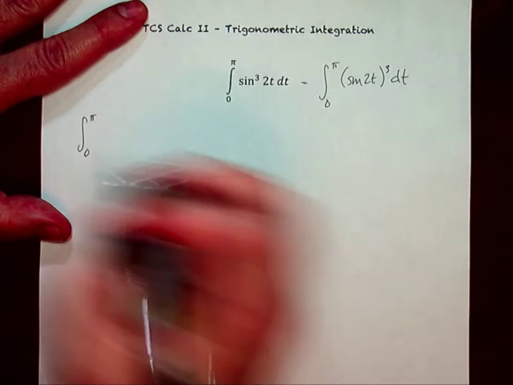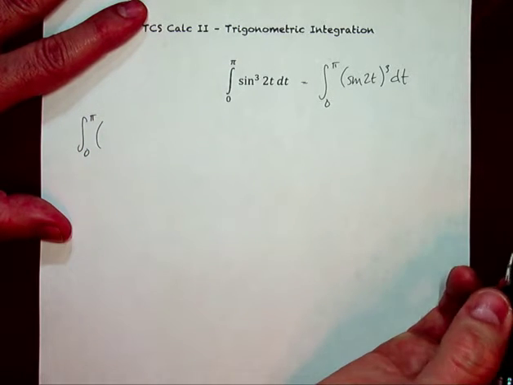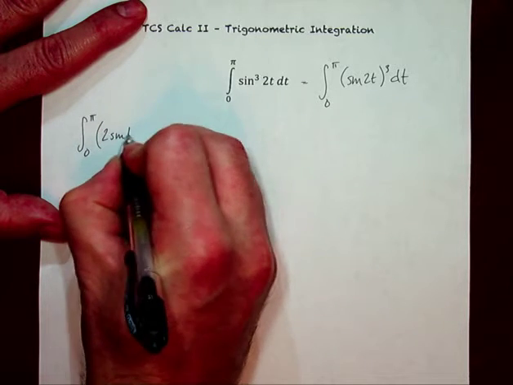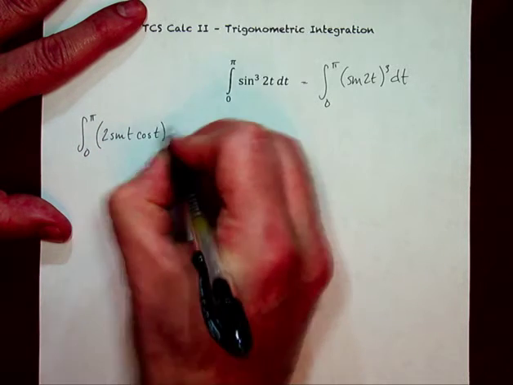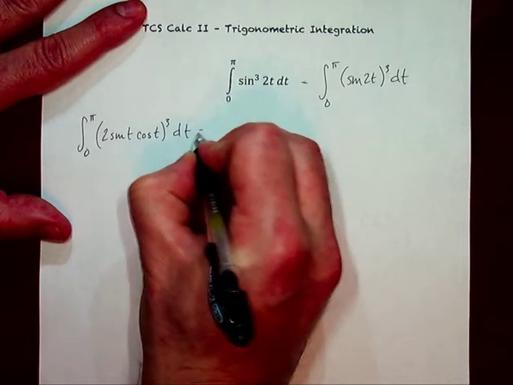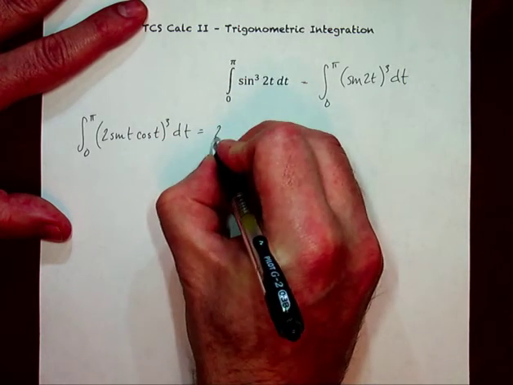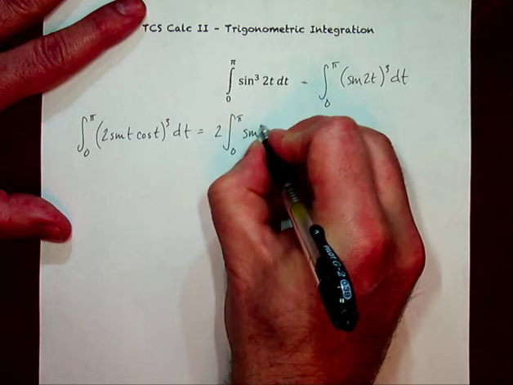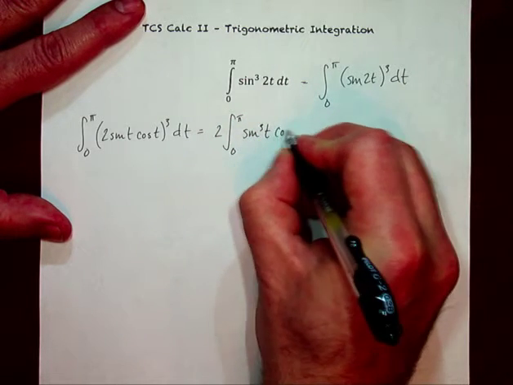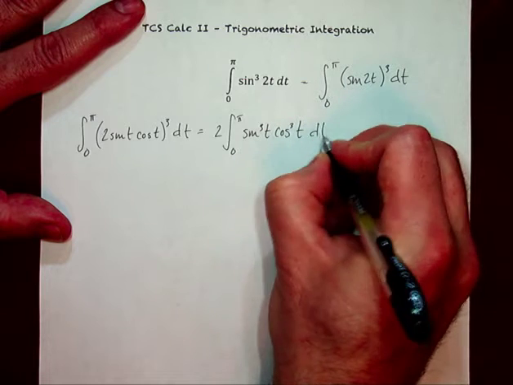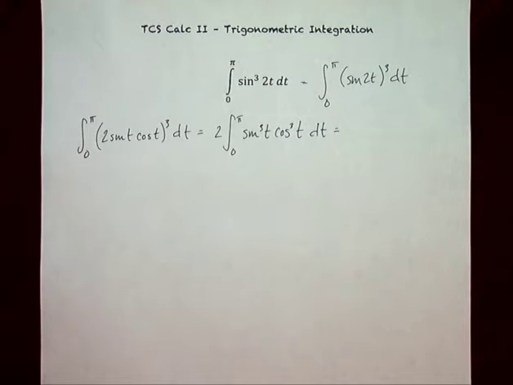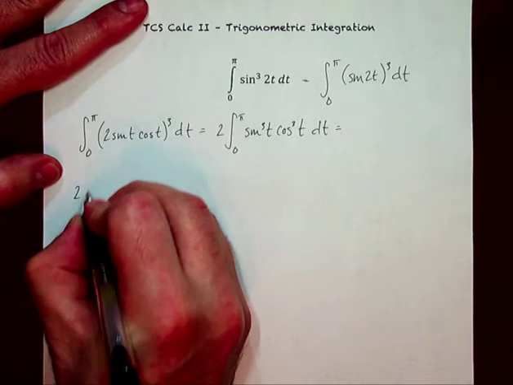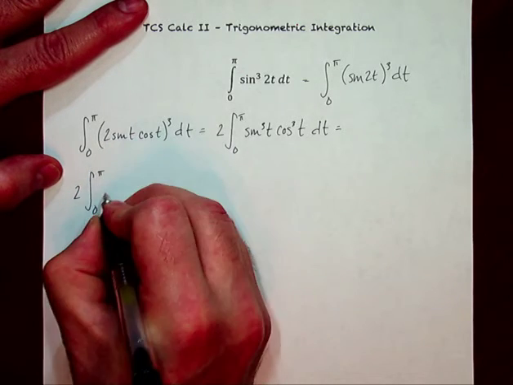Let's use the double angle identity and transform sine of 2t into 2 sine t cosine t, and let's cube that. Of course, when you cube all of them separately, you can pull the 2 out in front, and you get 2 to the third, and you get sine cubed t cosine cubed t dt. And oh my gosh, we've done one like this before. We know exactly the strategy that we need to use. Let's go ahead and do 0 to pi.